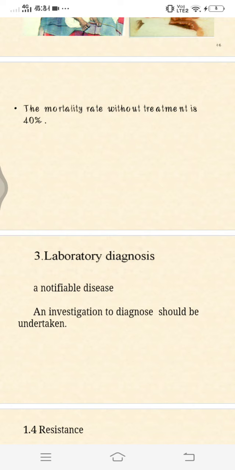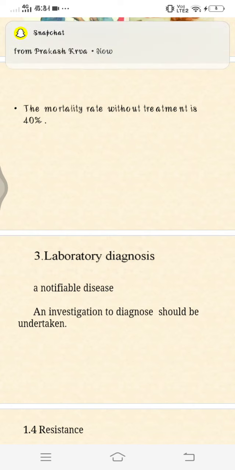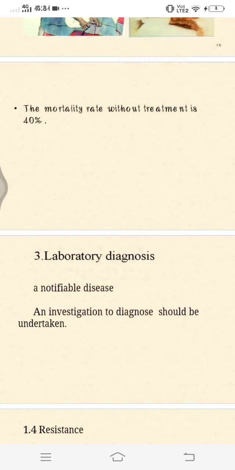So if there are no transport media available, and if there is a delay in culture, enrichment media are used as a time saver required for the isolation. Examples of enrichment media are alkaline peptone water and taurocholate tellurite peptone water. So this can be used. And the microscopic examination can be done by direct immunofluorescent test or hanging drop preparation. So this we need to remember.